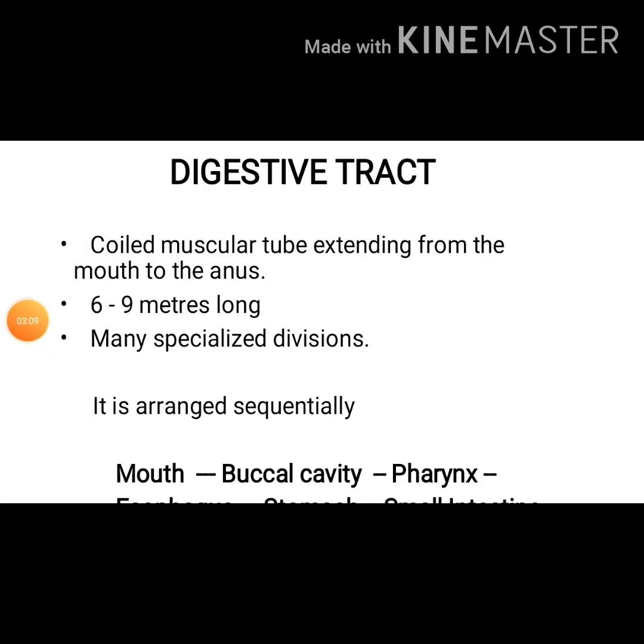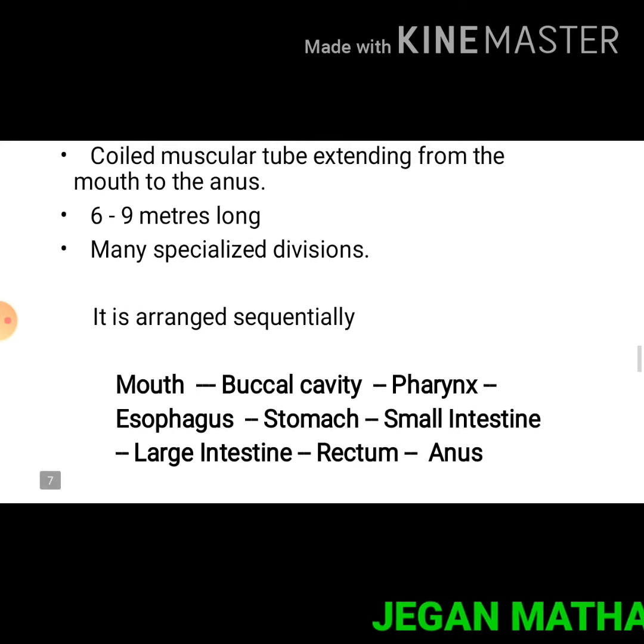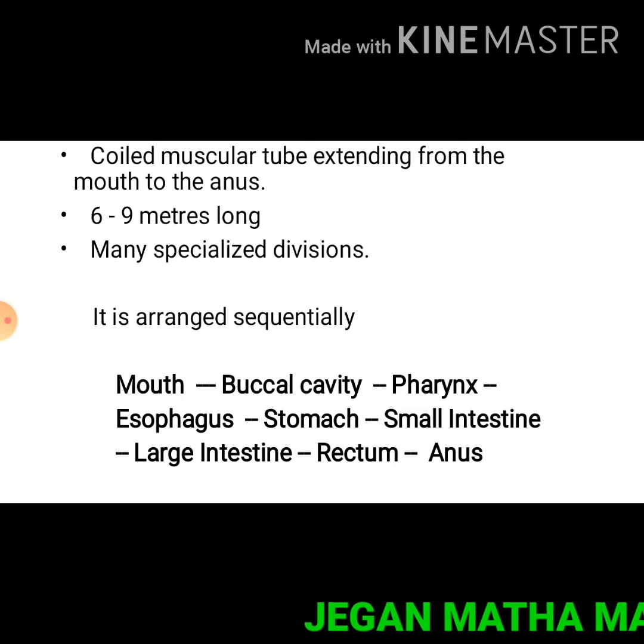Digestive tract. It is also known as alimentary canal. It is a coiled muscular tube extending from the mouth to the anus. It is about 6 to 9 meters long and consists of many specialized divisions. This digestive tract is arranged sequentially: mouth, buccal cavity, pharynx, esophagus, stomach, small intestine, large intestine, rectum and anus.